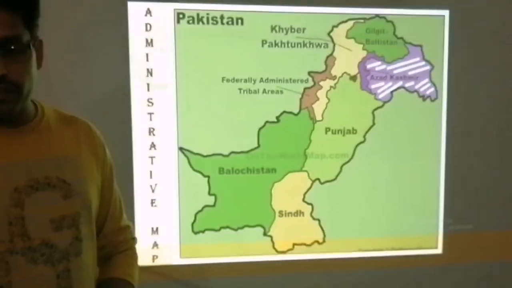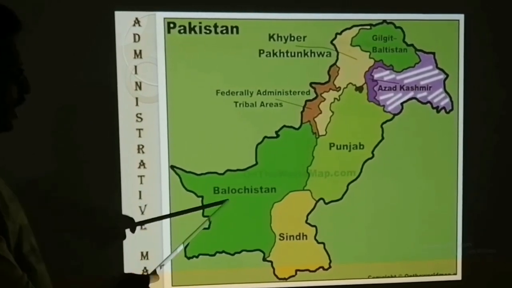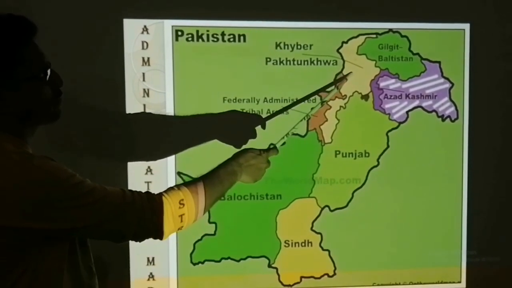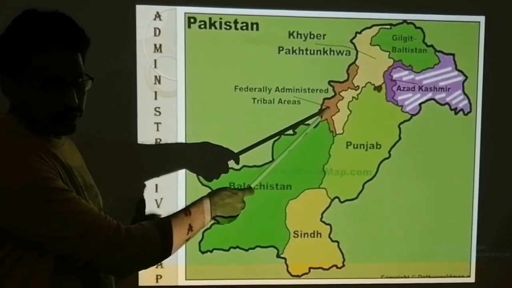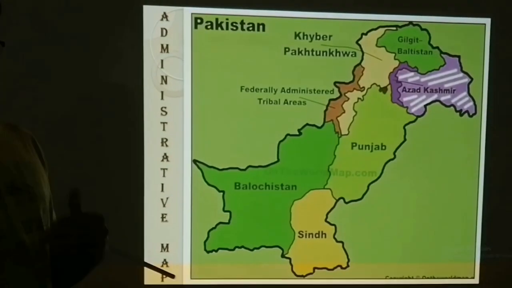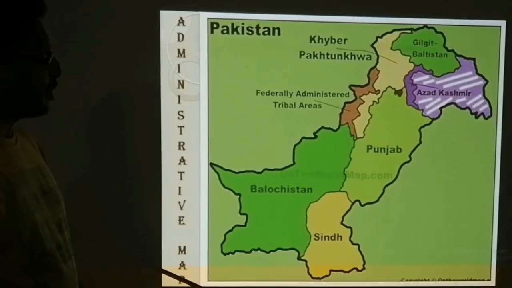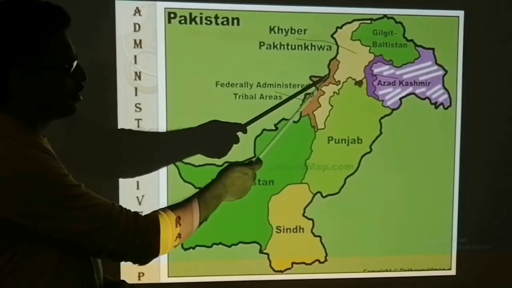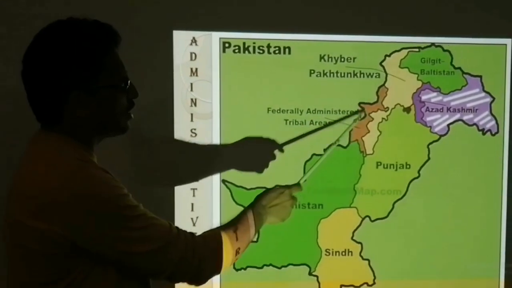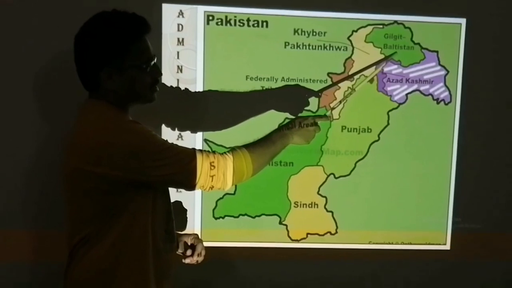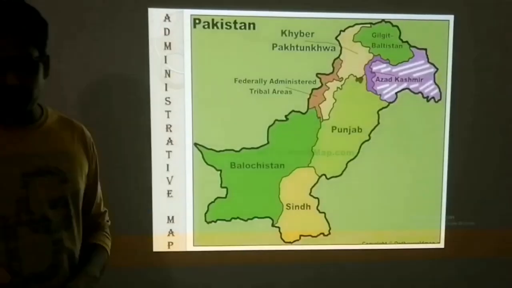Next are the administrative divisions of Pakistan, which you know are 4 provinces: Balochistan, Sindh, Punjab and KPK, Khyber Pakhtunkhwa. Administratively, here is FATA, Federally Administered Tribal Area, which is no more under federal administration. It is now part of KPK, but as per your syllabus, we need to locate it on the map. We need to identify the location of FATA, and here in the northeast there is Gilgit-Baltistan, here is Azad Kashmir, and this is Jammu and Kashmir.